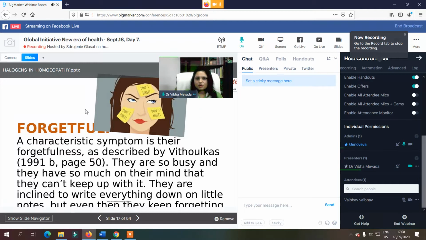So, Dr. Bipal Kaur described this very nicely in his book, that they are so busy and have so much on their mind that they cannot keep up with it. So they want to do so many things, but they can't because of this forgetfulness, and this forgetfulness is there because of their hurried nature. They just go here and there, and they don't even know what they want to do exactly.